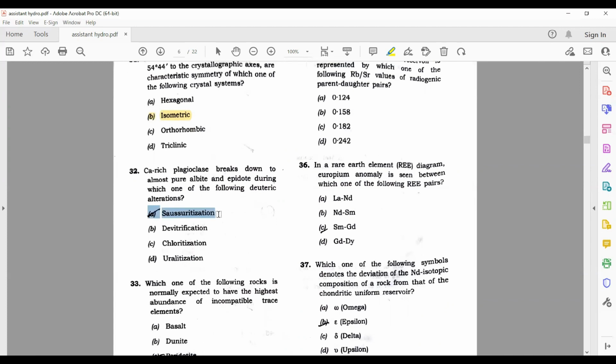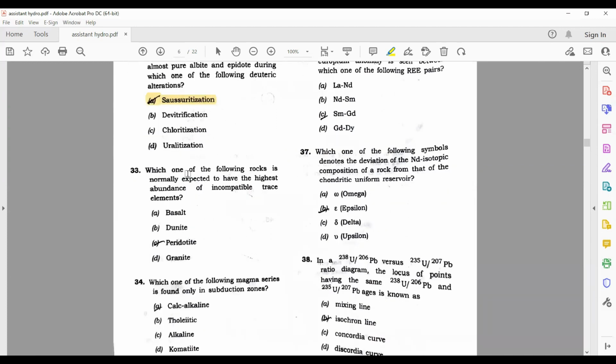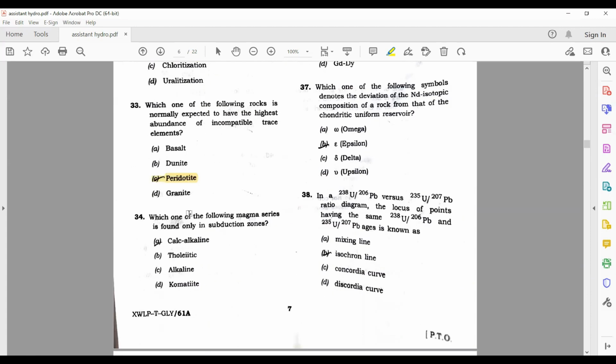Ca-rich plagioclase breaks down to almost pure albite and epidote during which one of the following deuteric alterations? Saussuritization. Which one of the following rocks is normally expected to have the highest abundance of incompatible trace elements? Peridotites. Which one of the following magma series is found only in subduction zones? Calc-alkaline.